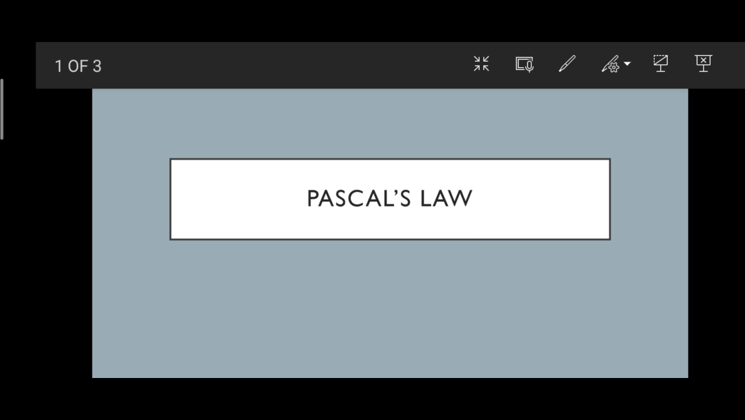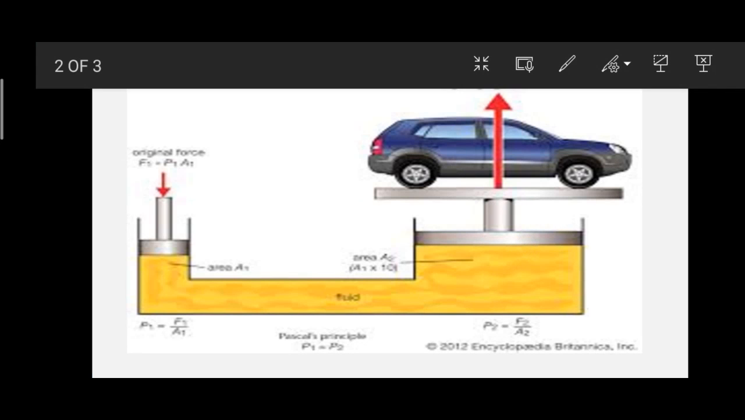What's Pascal's law? Have you ever thought about forces? I mean, how a big car lifts up even by applying a small force. Like here we see, we are applying a small force, and by that small force we are lifting a big car, which weighs maybe 2 tons, maybe 3 tons.